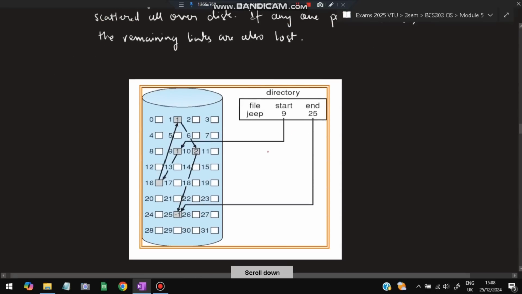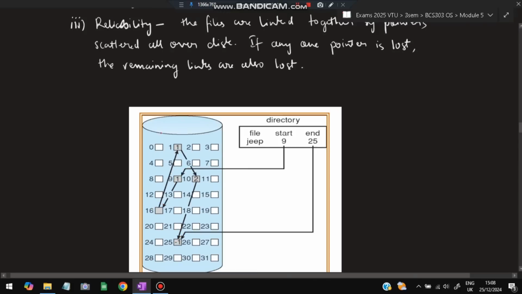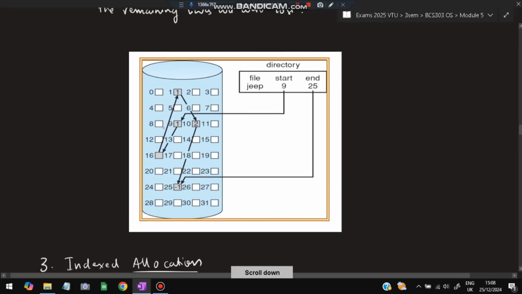What does this mean? Suppose that this is a representation. Here we have a file called jeep. Starting is 9 and ending is 25. We'll start from 9 here, and this is pointing to 16. 16 is pointing to 1, 1 is pointing to 2, and this is pointing to 25. Suppose that I have lost this one. When I lose this one, I will not get access to this one, this one, or this one. My only access will be to the remaining one, because I lost one of them in between. This is the disadvantage in linked allocation.